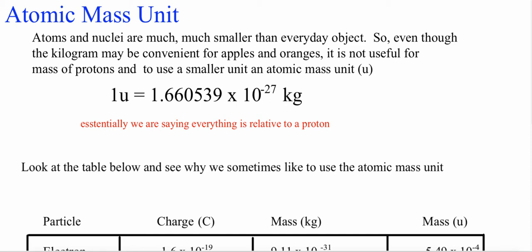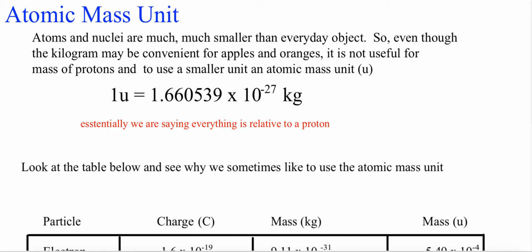These nucleons are super, super tiny, and yet they are the mass of the atom. So instead of using kilograms, we started using something called atomic mass units, where one atomic mass unit is equal to 1.66 times 10 to the negative 27 kilograms.